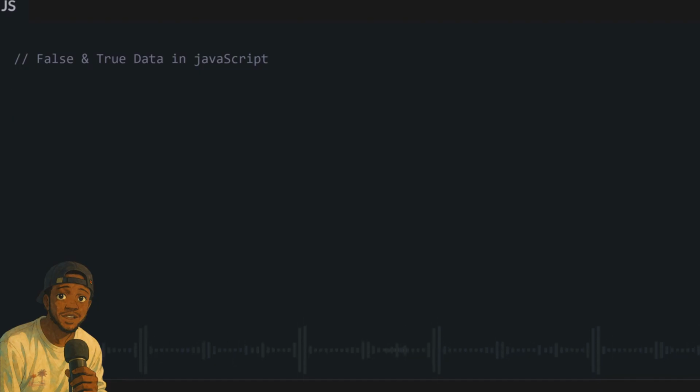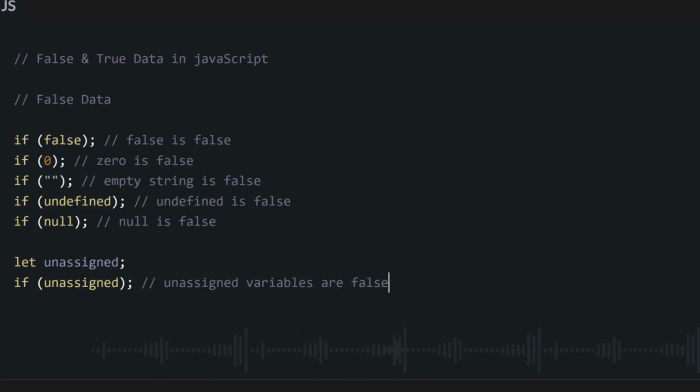Example of data which JavaScript automatically recognizes as false is the Boolean data false. So if you literally write false as your variable, then yes, false will evaluate to false. Other data that naturally returns false is 0. If you check 0 inside an if statement, it will automatically return false. If you check undefined inside an if statement, it will automatically return false. Null, empty strings, and data that does not exist, like variables never assigned, created, or declared. All of these, if you put them in your if statement, will automatically return false. Any other data apart from these will return true.